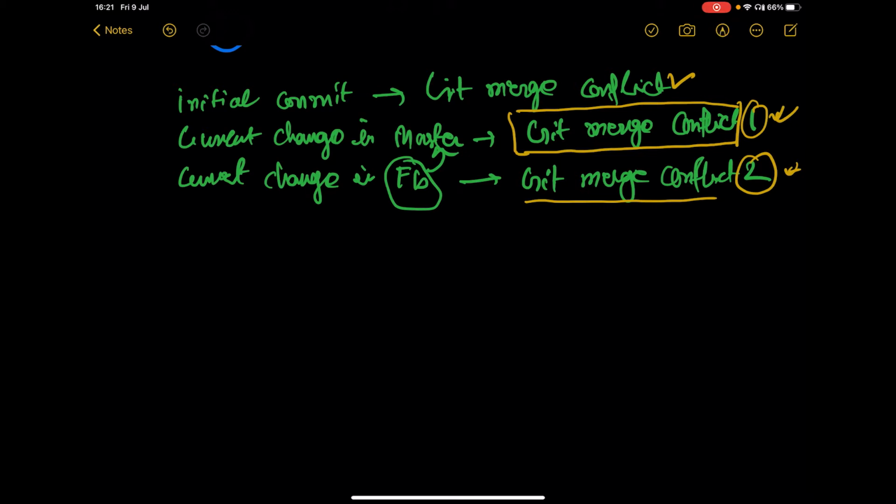Okay, which particular text to keep, or here, which title to keep. So Git will not actually update. Git will not actually merge the F1 branch to master, and it will throw the error. That particular error is called merge conflict.